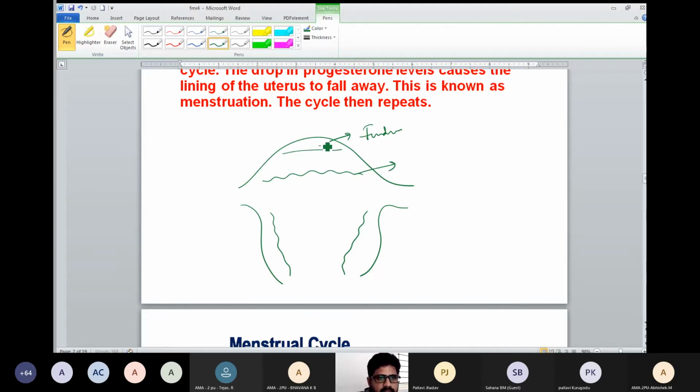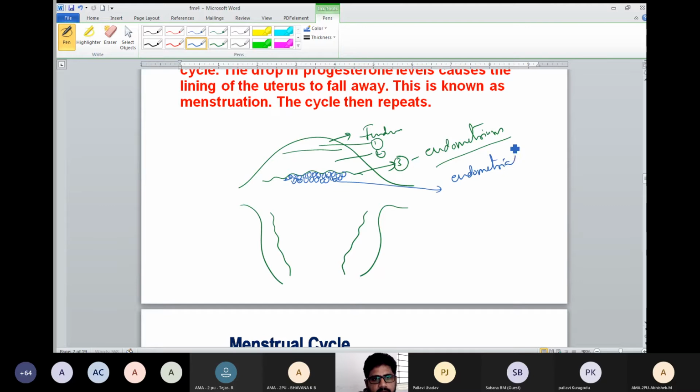The perimetrium is the first layer, this is the second layer, this is the third layer. The inner layer is called endometrium. Generally in the endometrium, some thickening will happen. What is that thickening? If you ask me, I will tell you in the last phase. Just continue this suspense, that is endometrial thickness. How this endometrial thickness has come is the last point.